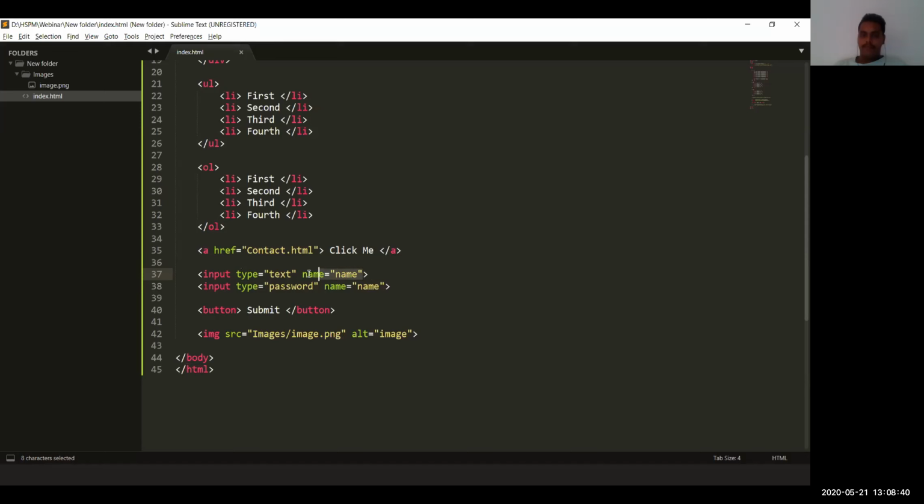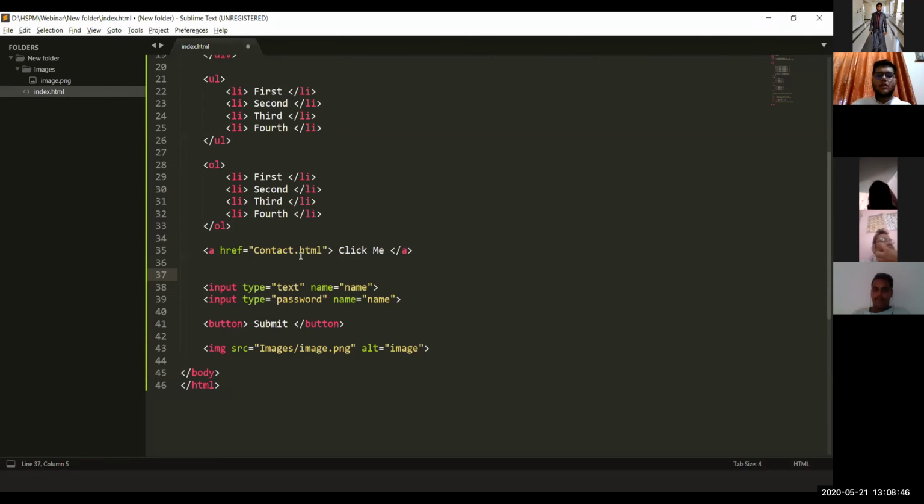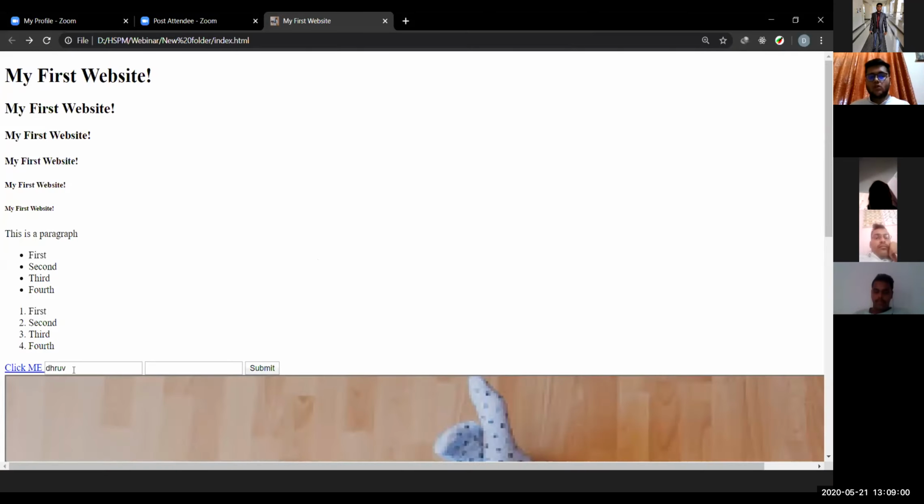And name is used for these input tags, but the main use is for this another tag that we use in web designing. It's called label. So label is for showing it to the user what this text field stands for.